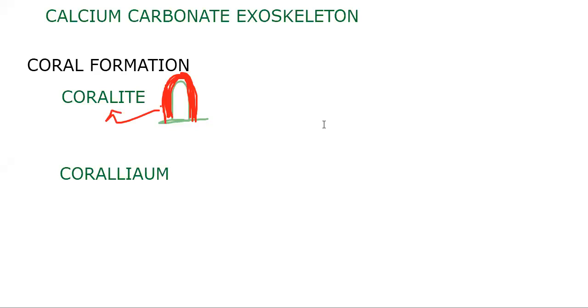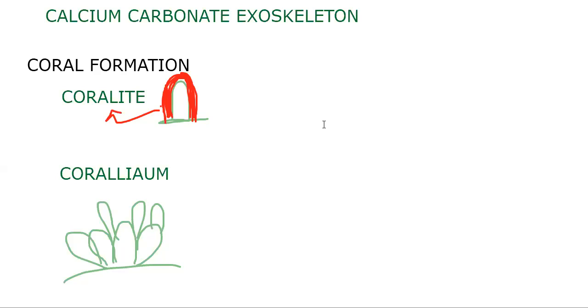Then if it is in the form of a colony, as I am showing here, many polyps are in one place, so what do you call it? That is called corallium. Just for information, corallium and corallite are different.